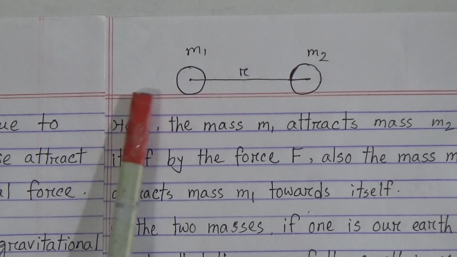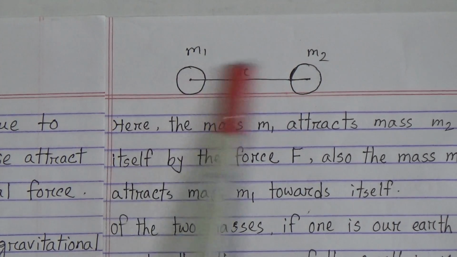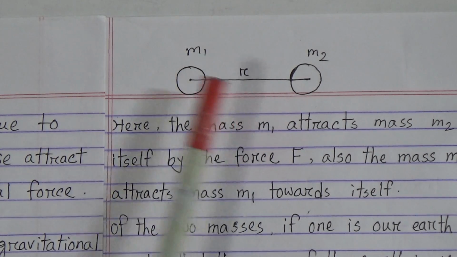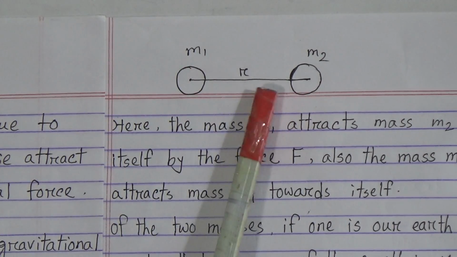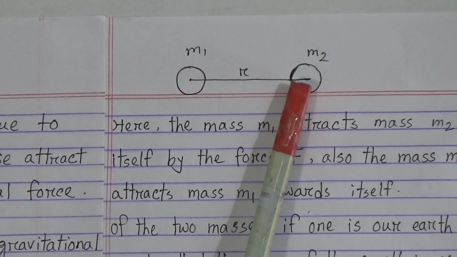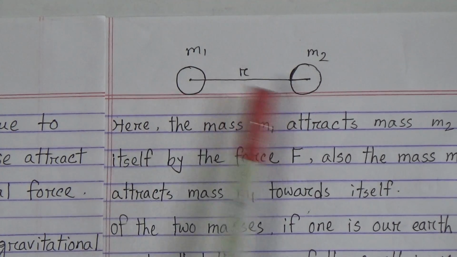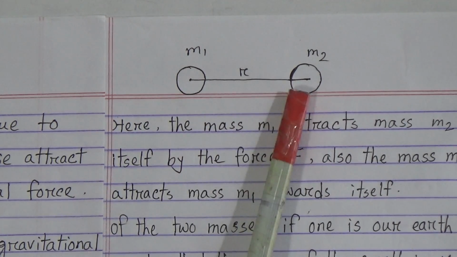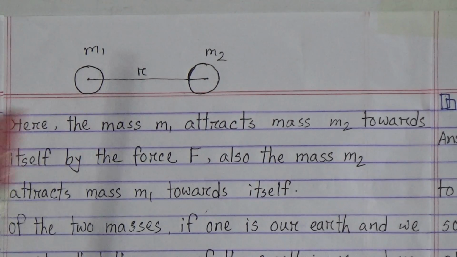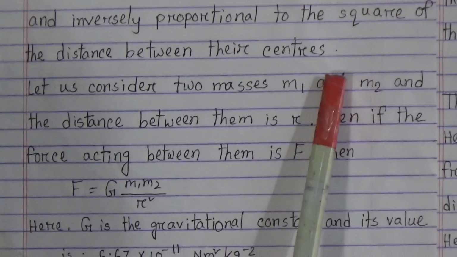So Newton's law of gravitation says the gravitational attraction between two bodies is proportional to the product of their masses and inversely proportional to the square of the distance between their centers.